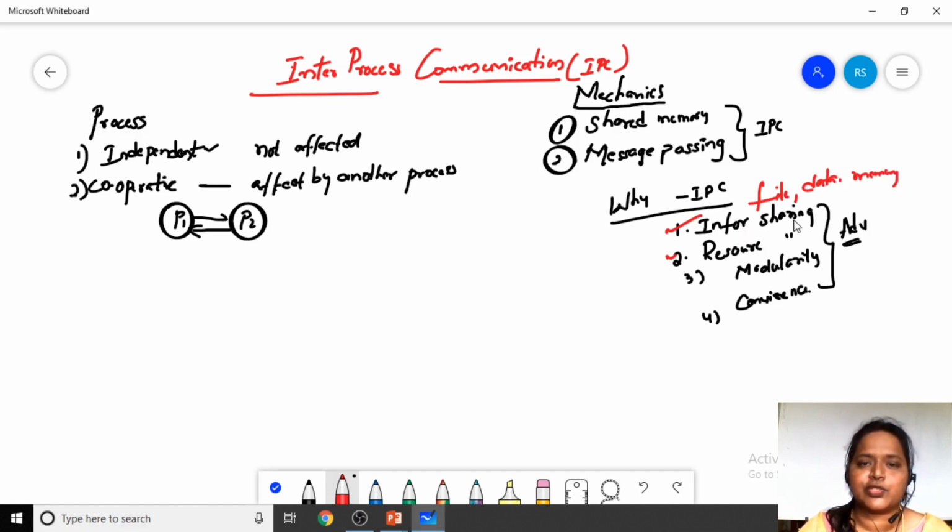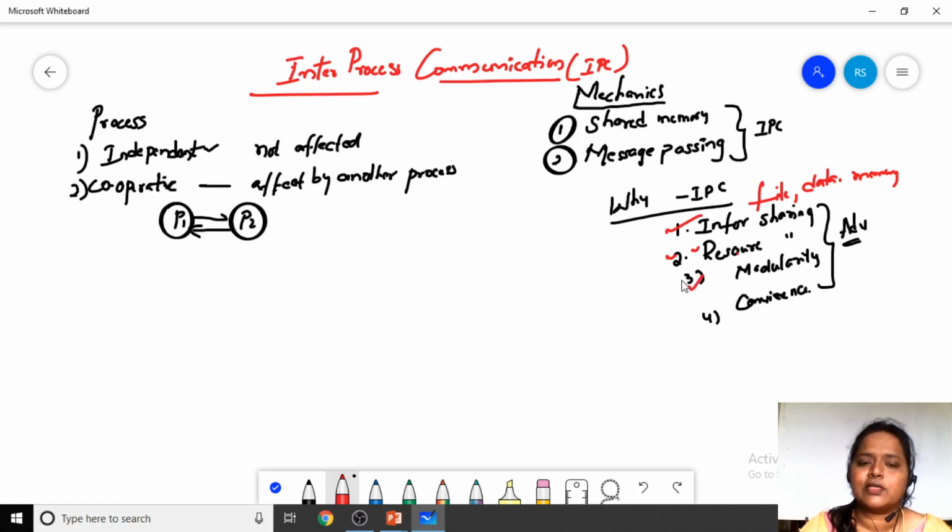That is the information sharing. When it comes to resource sharing, you will have resources like printers, memory, data, input output devices, and hardware devices. Those resources are also going to be shared between the processes.